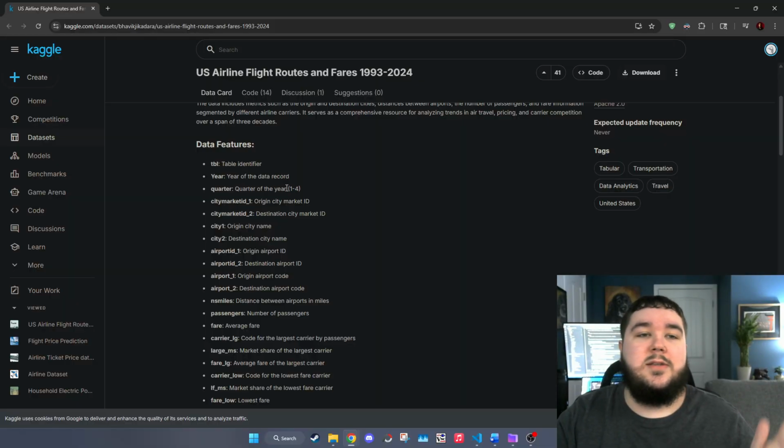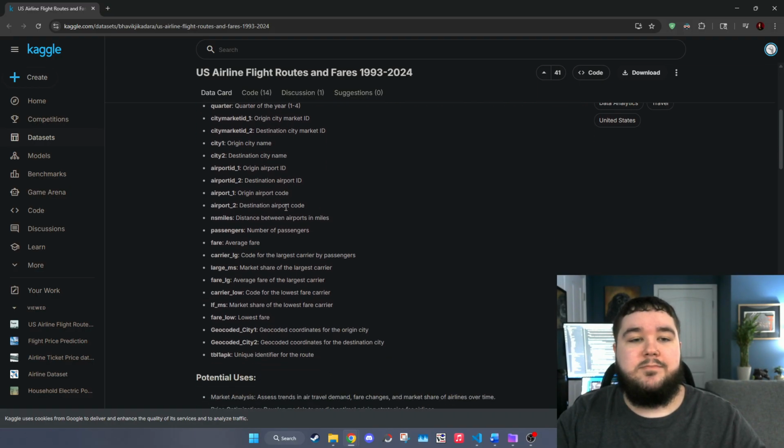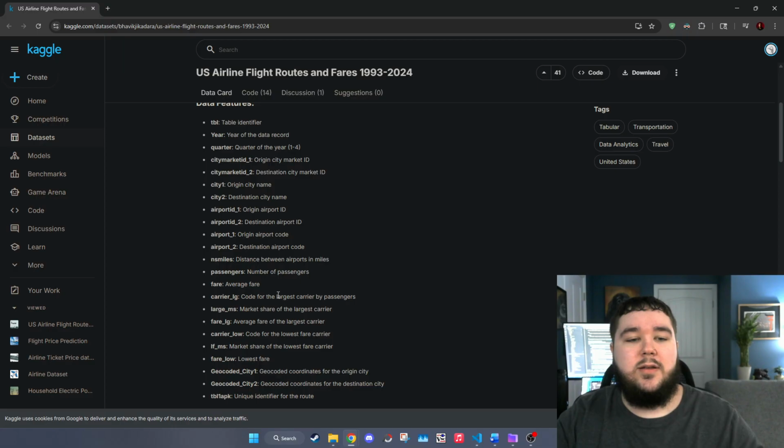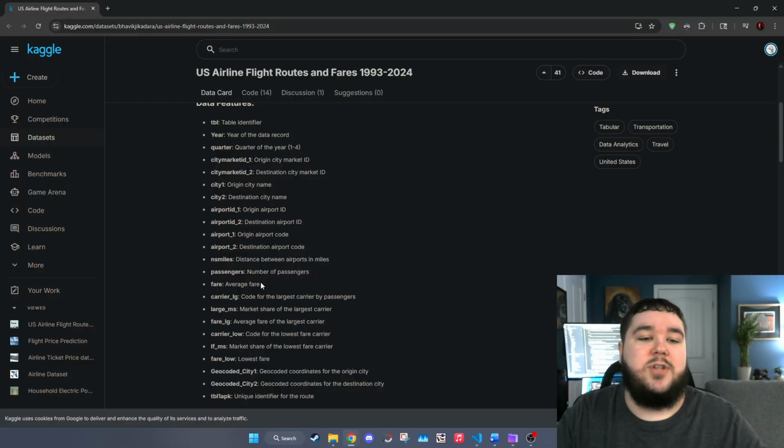So my goal is to be able to predict how much I, as the consumer, should be paying for a flight from one city to another. There are a lot of good features in this data set that we could further analyze, like if a certain quarter of the year affects the fare price. The fare itself is the average fare, so I'm assuming it took all the different fares for that flight and averaged it out.